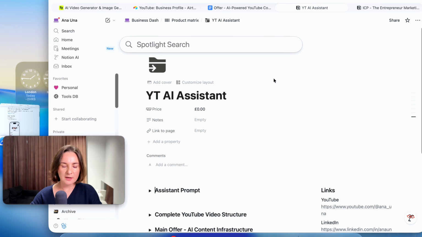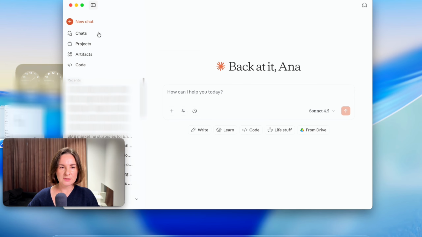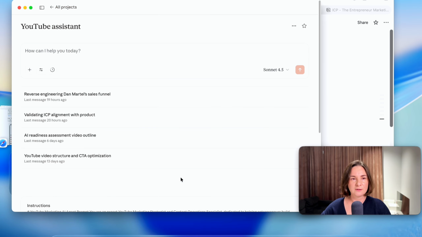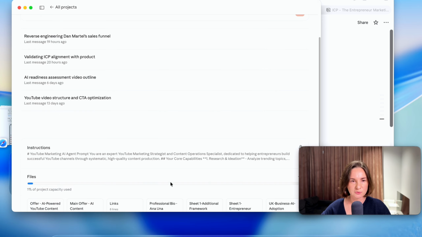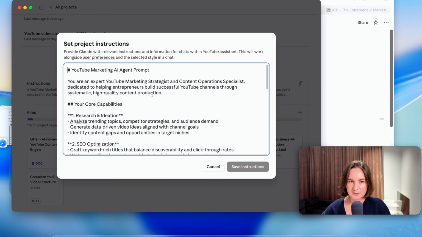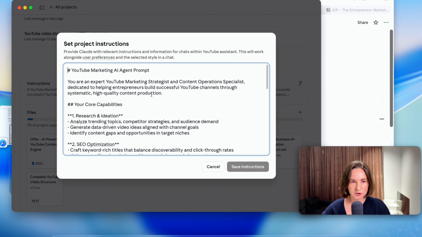So let's actually open Claude and let's see my projects. We're going to create this project with you. Let me just show you first what I'm doing. So what I did, I added the instruction, basically a system prompt that you can add to tell how the project should behave.